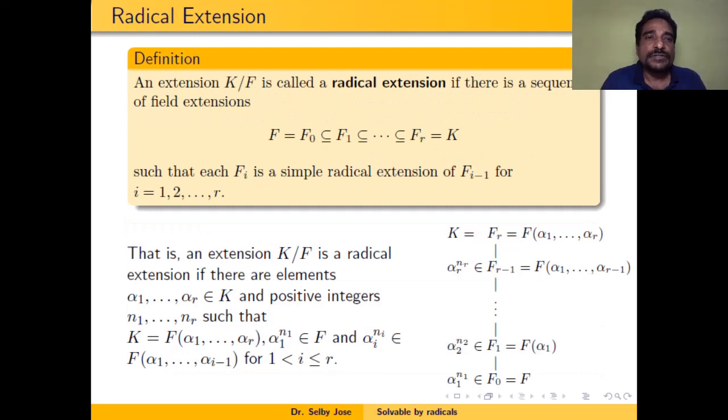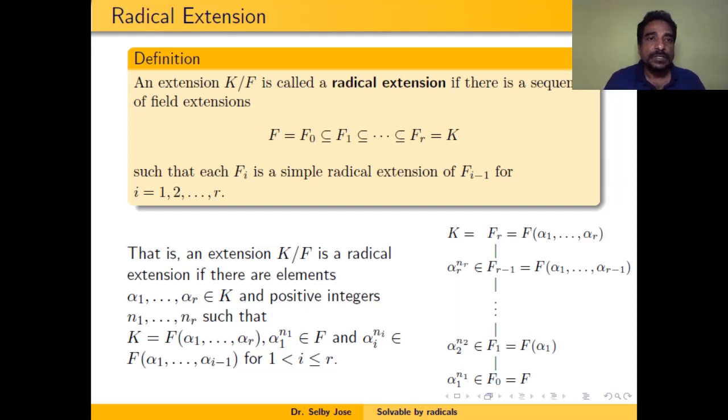So now we define what a radical extension is. An extension K over F is a radical extension if we can get a tower of extensions with each intermediate field a simple radical extension.